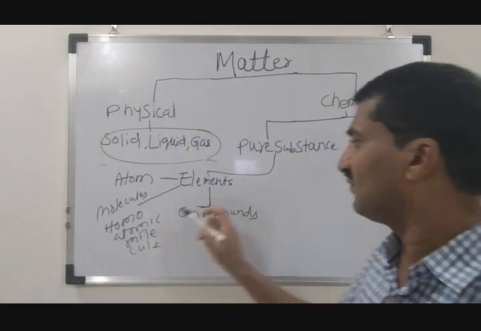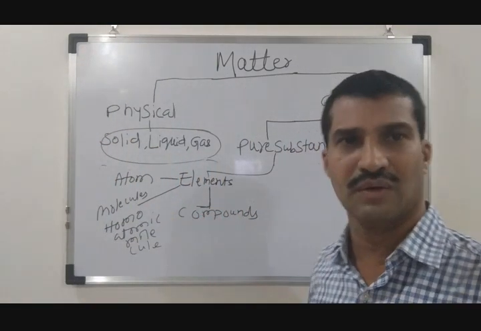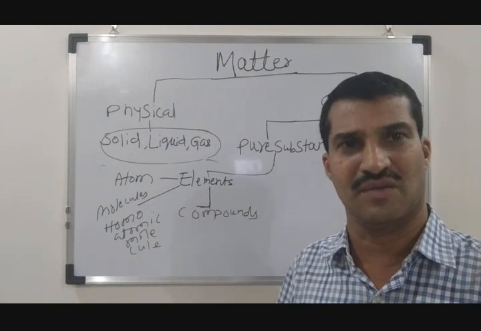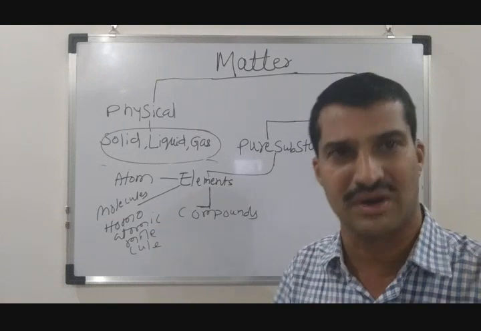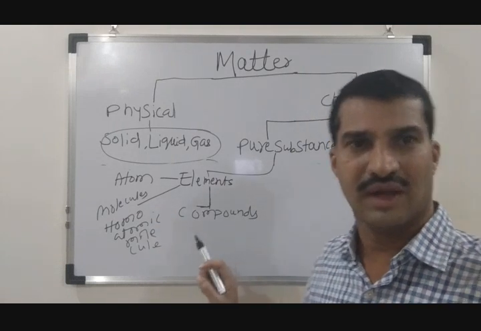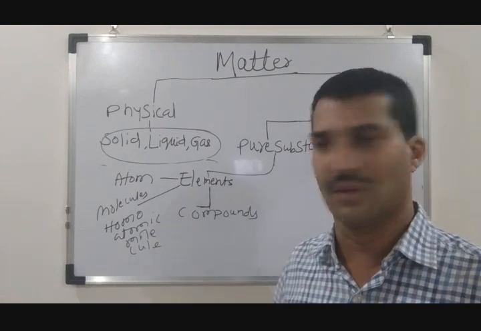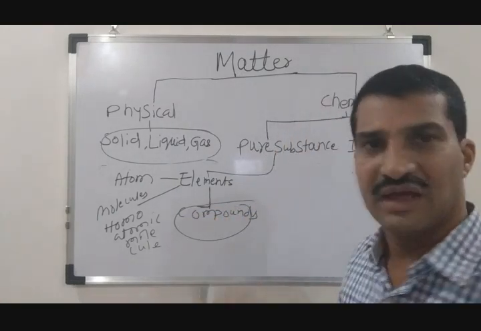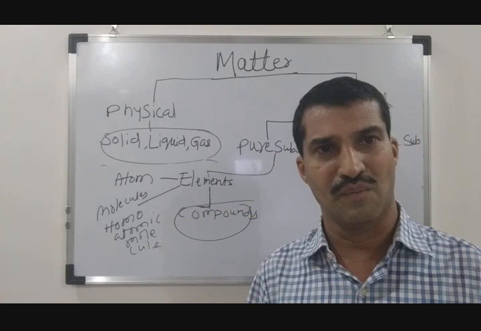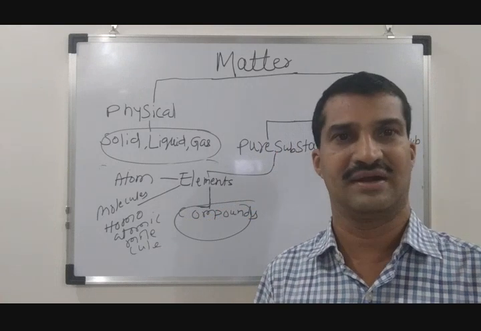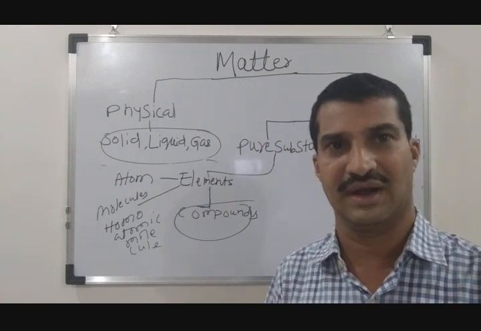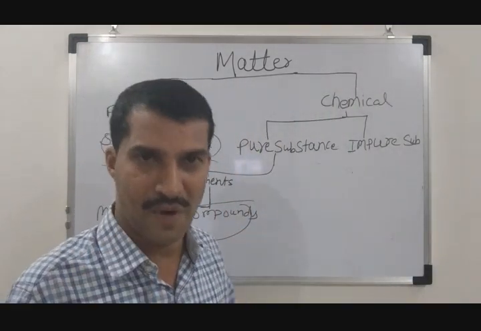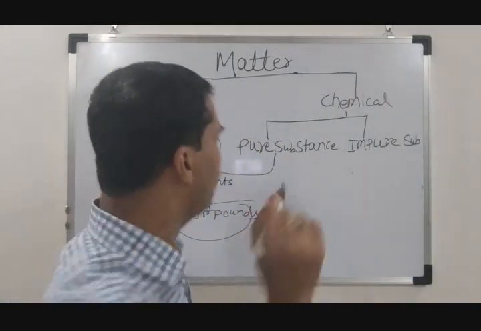See, in the case of a homoatomic molecule, we said that two or more atoms of the same kind are combined together to form a molecule. But in the case of a compound, if two or more atoms of different kinds are combined together, in that case we get a compound. Let me take an example.